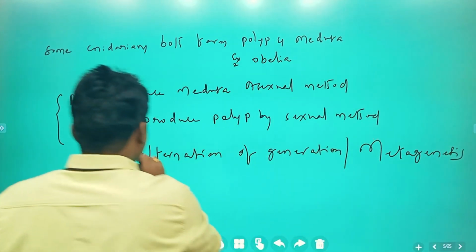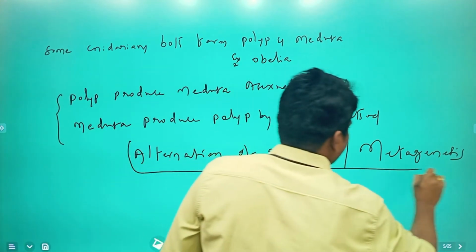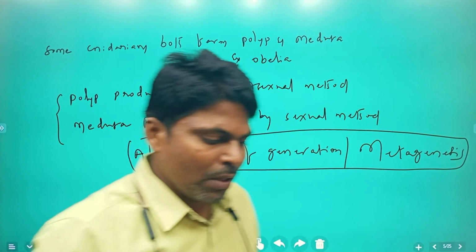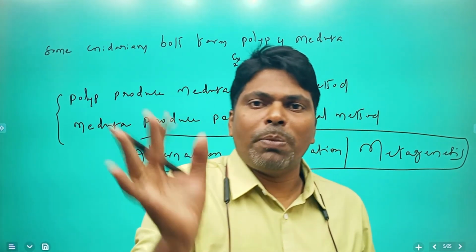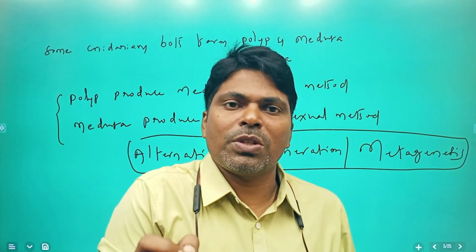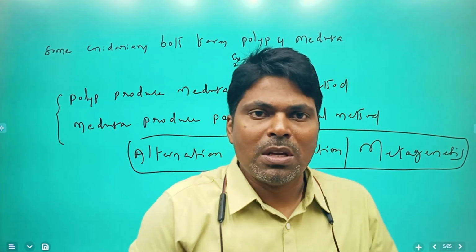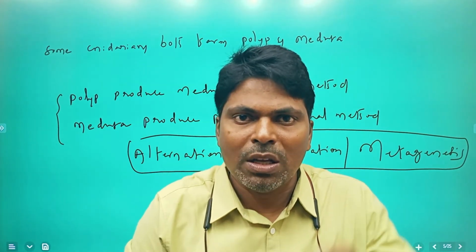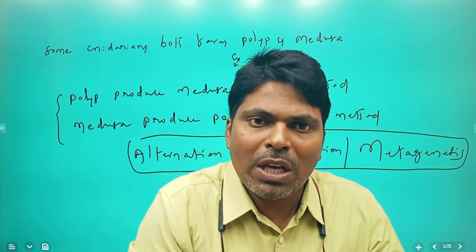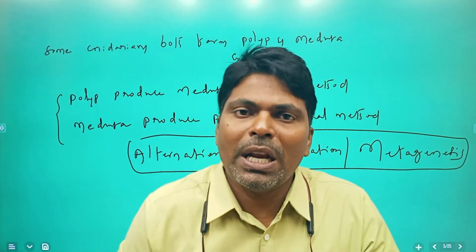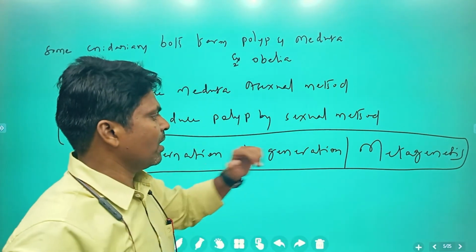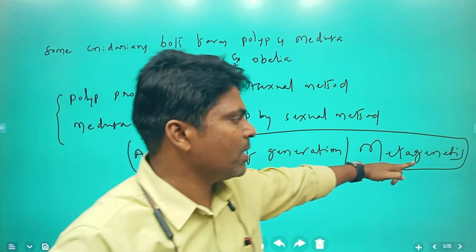This is a very important characteristic feature of Coelenterata. Some cnidarians show only the polyp form, some only the medusa form, some show polyp as well as medusa. Polyp converts into medusa which converts into polyp, that phenomenon is called alternation of generation, also known as metagenesis.